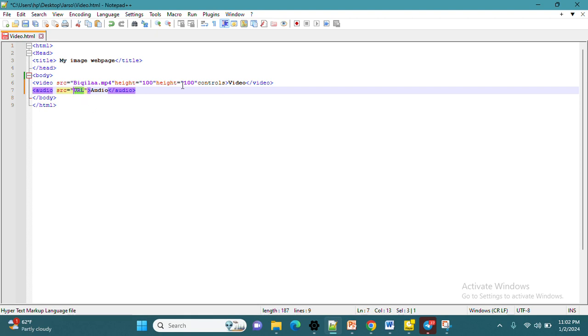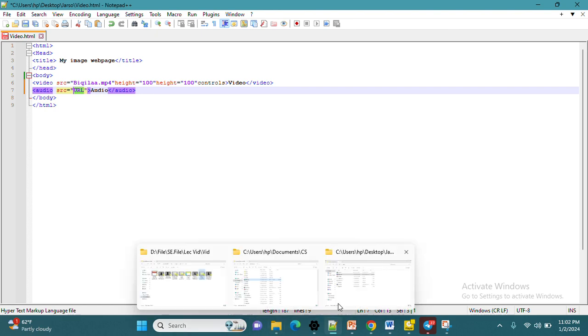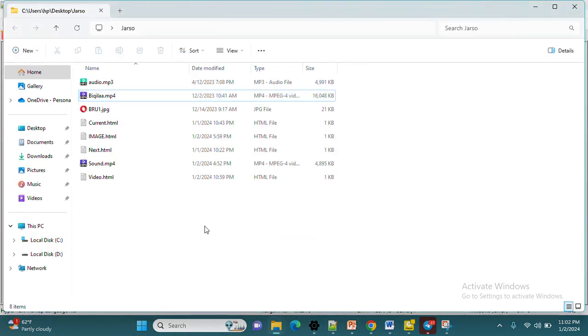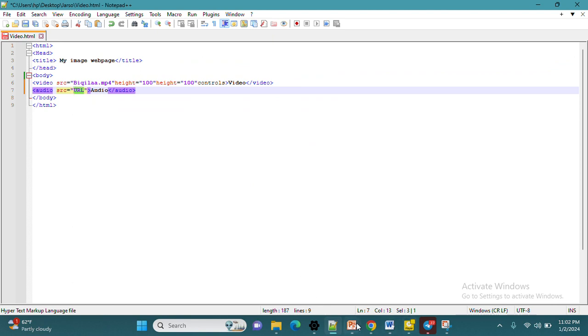Let us check whether we have an audio in our directory, the directory in which this file is saved, or not. Audio means the file with the MP3 file extension. We have this one, specifically named audio. Okay, let us check first.